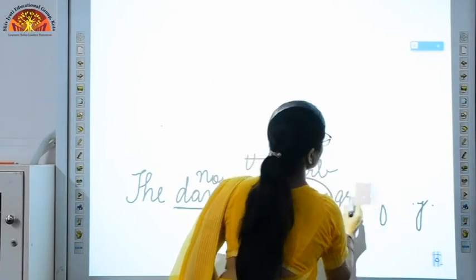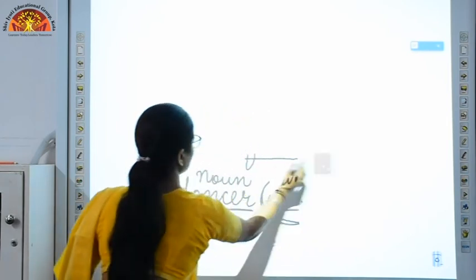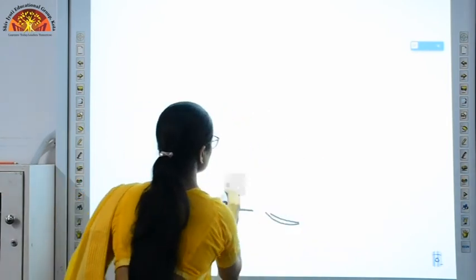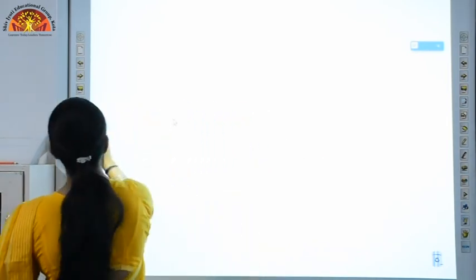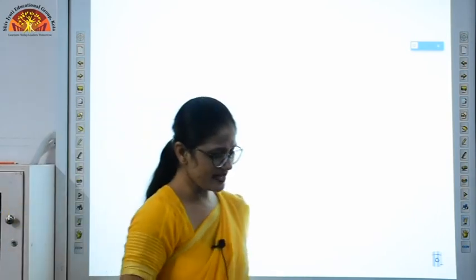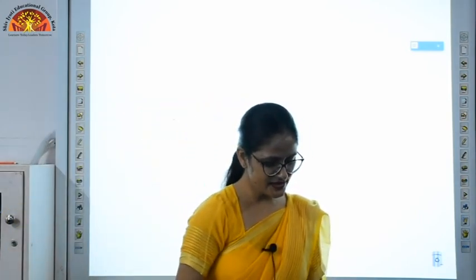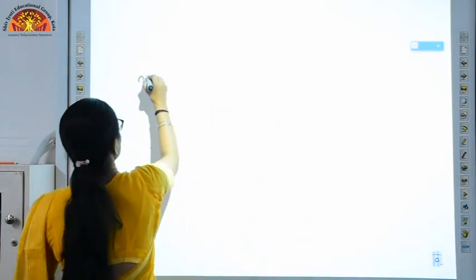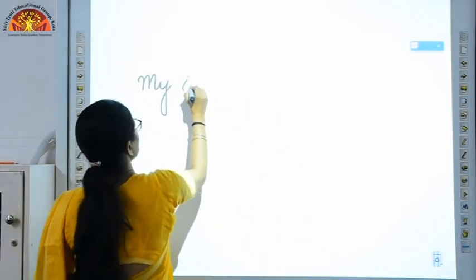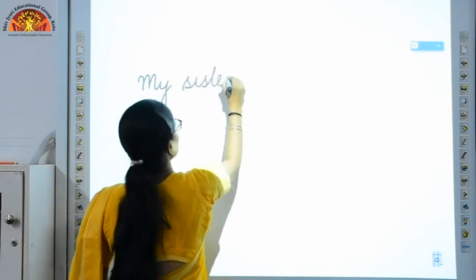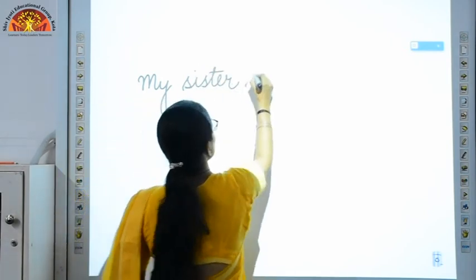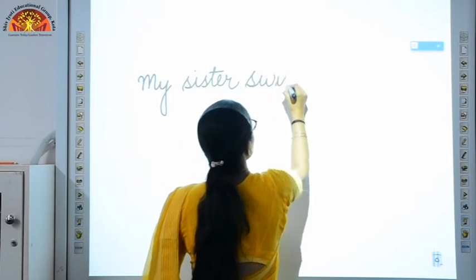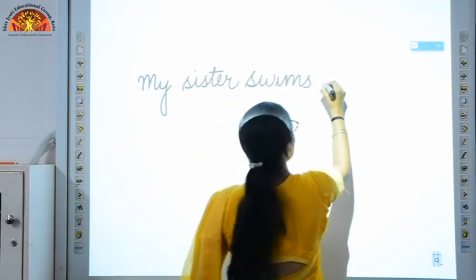There is a vice versa connection between noun and verb. I'll tell you how. Suppose, for example, you can see, my sister swims in the pool.